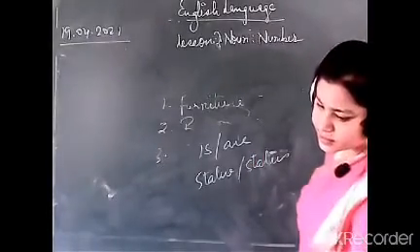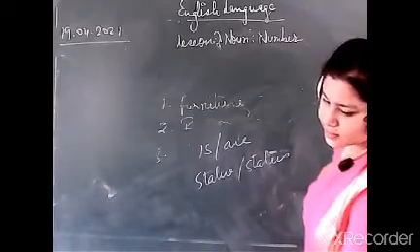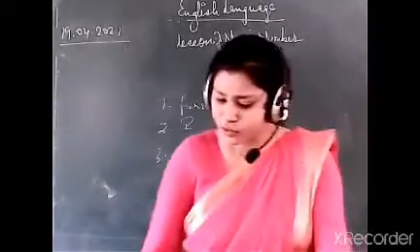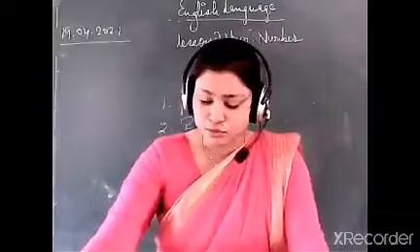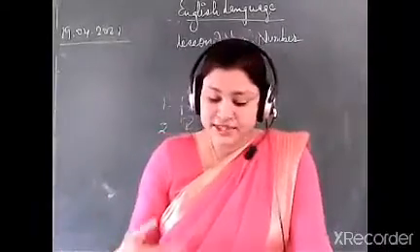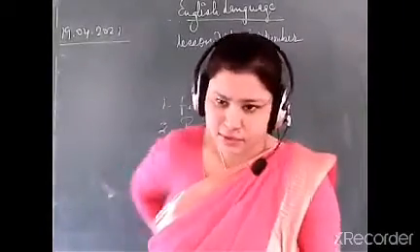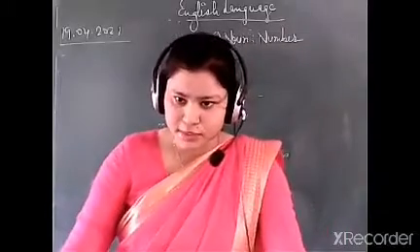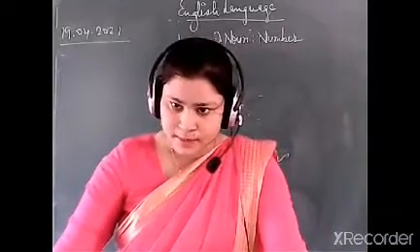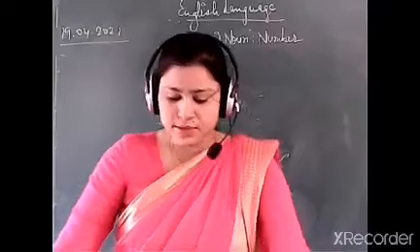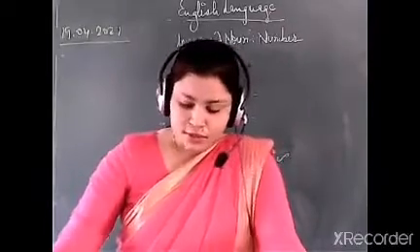The other things will stay the same. So: there are bronze statues in Mrs. Sain's room. Like that, whatever singular part you find in your sentence, you have to make into plural.